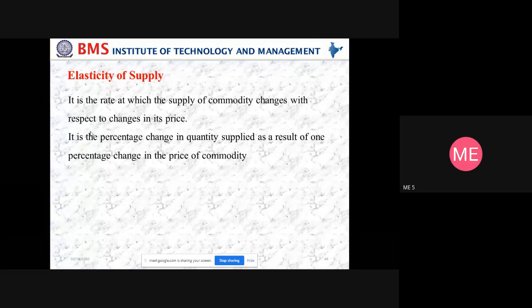So what is elasticity of supply? Similar to elasticity of demand, elasticity of supply can be defined as the rate at which the supply of a commodity changes with respect to a change in its price. How much quantity the producer has to supply for a change in price, that is what you can call elasticity of supply. It is also represented as the percentage change in the quantity supplied as a result of a 1% change in the price of the commodity.